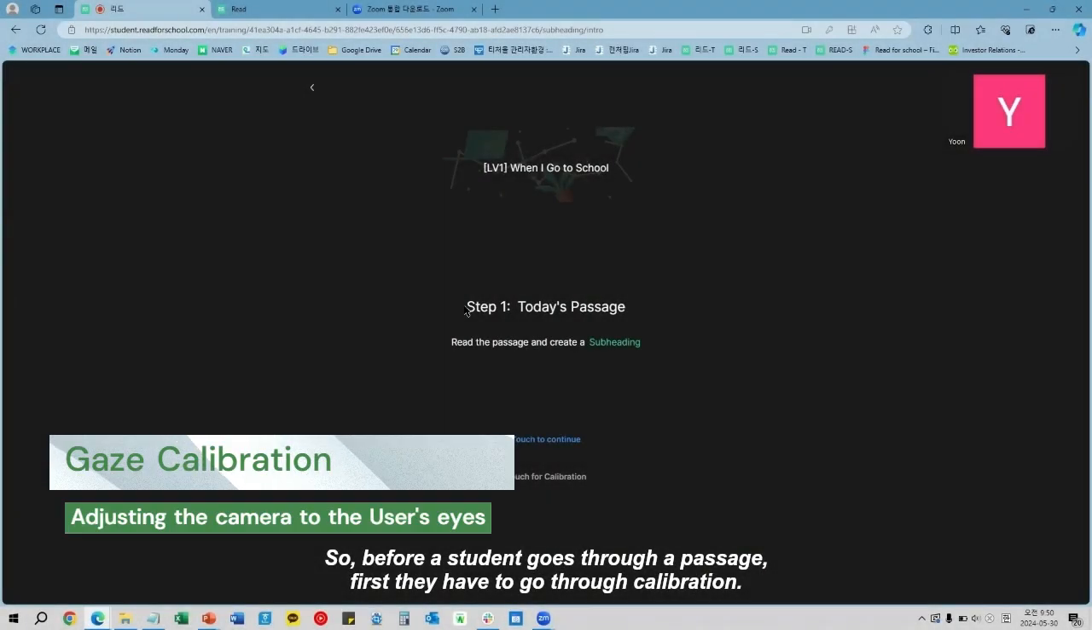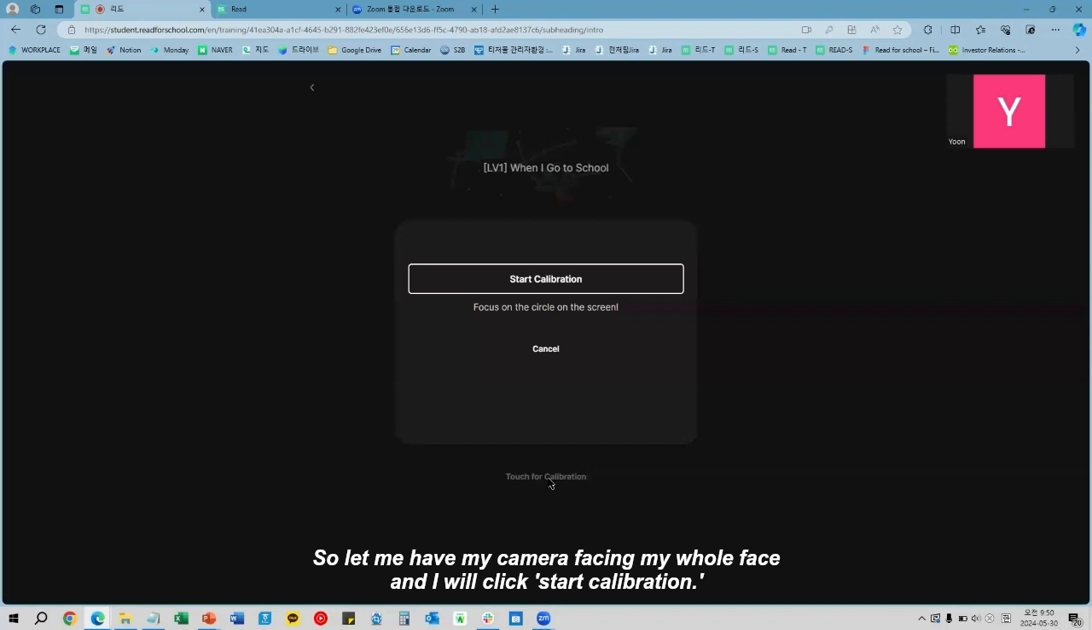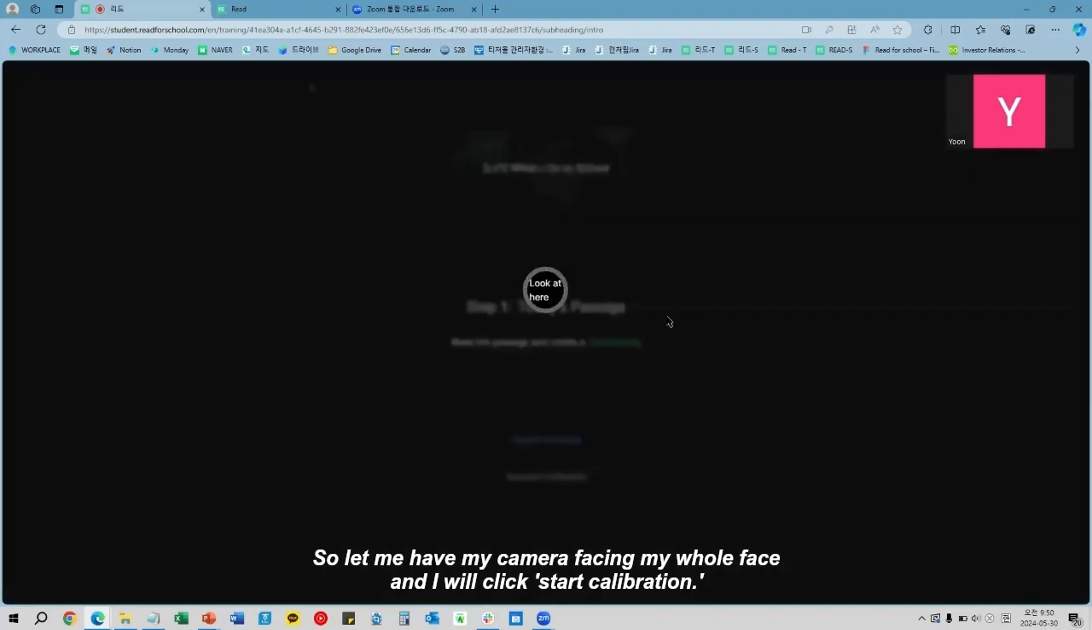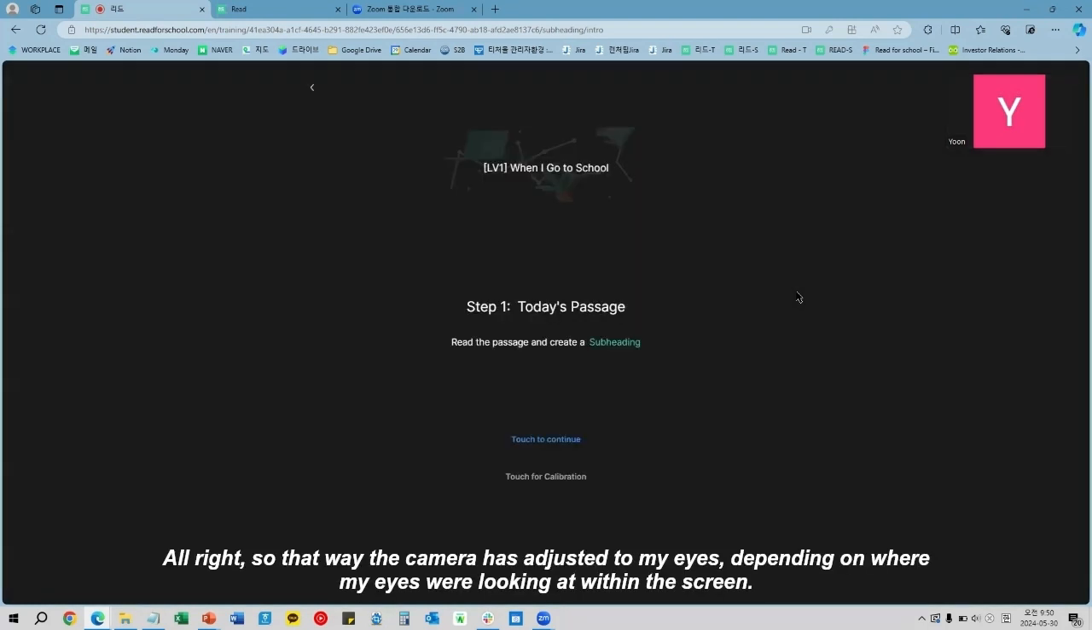So before a student goes through a passage, first they have to go through calibration. So let me have my camera facing my whole face, and I will click Start Calibration. So right now I'm looking at the dot in the middle, the dot at the top left, top right, bottom left, and bottom right. All right, so that way the camera has adjusted to my eyes, depending on where my eyes were looking at within the screen.